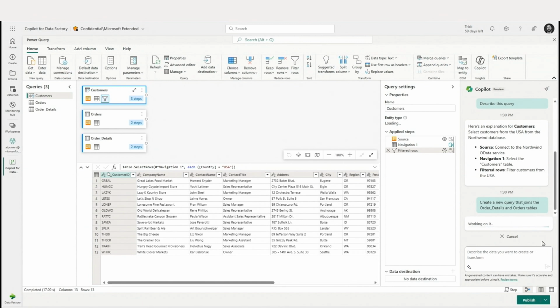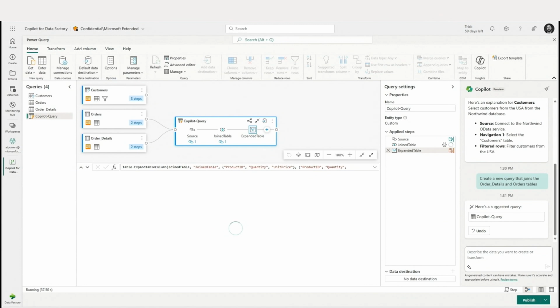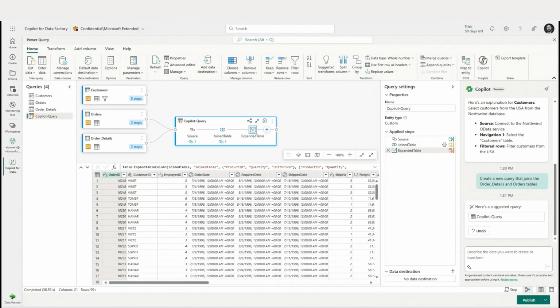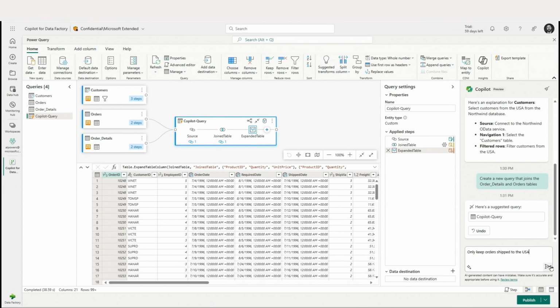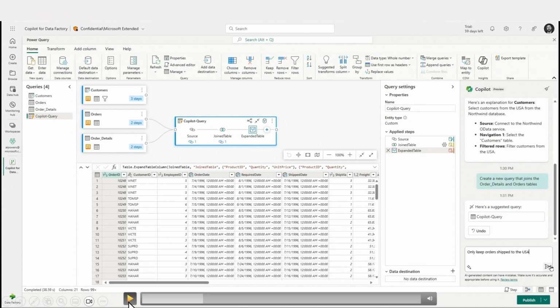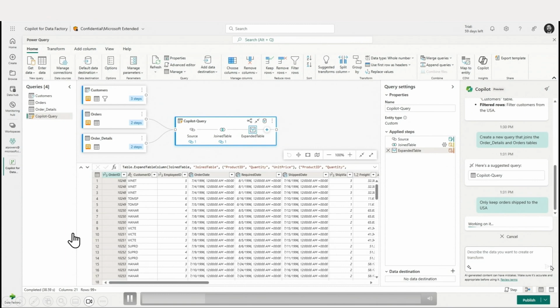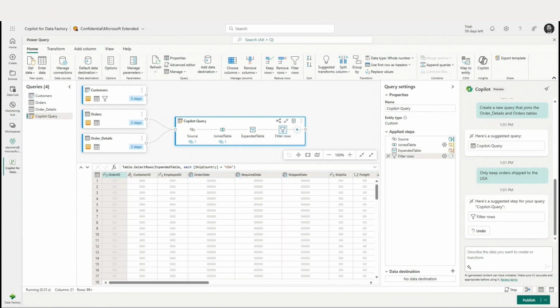I'm going to ask Copilot to help me create a query that joins my order details with the orders table. You'll notice that I use the word join. Now, in data flows, the actual terminology would have been something like merge. But again, I don't have to use very precise language. I can just describe it in the language I'd be comfortable using or what I'd use typically. And Copilot will go ahead and understand that. OK, so now we can see the merge has occurred.